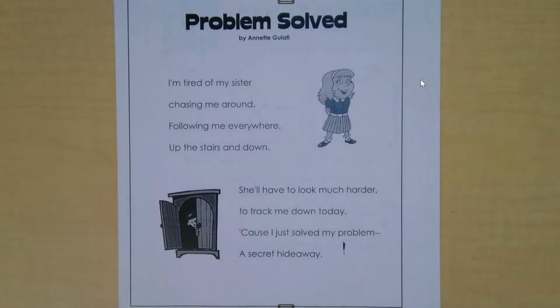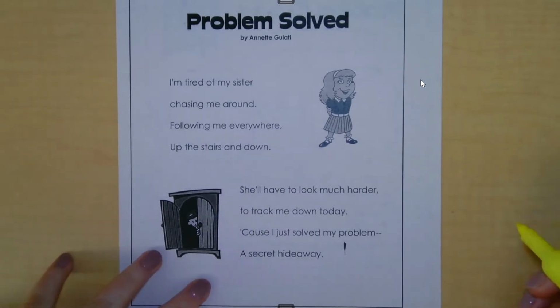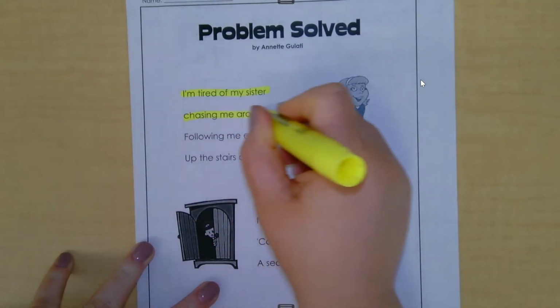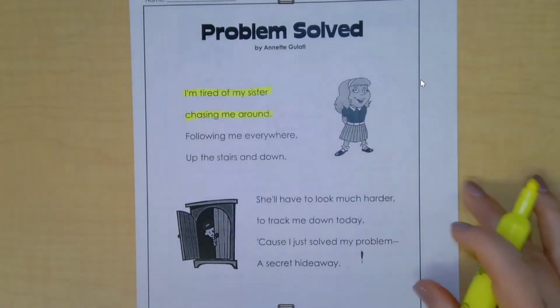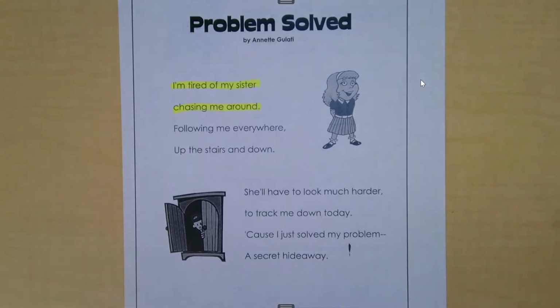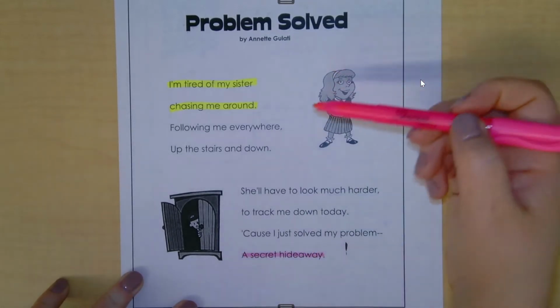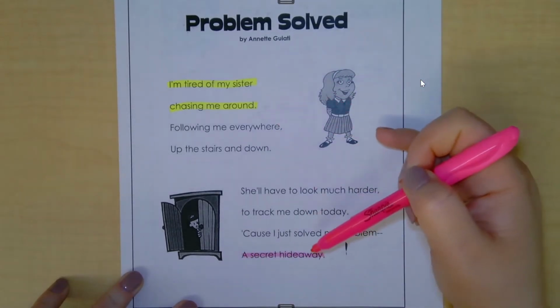Okay, first let's use a highlighter to identify what was the problem. The problem was her sister kept chasing her around. She said, I'm tired of my sister chasing me around. So that is the problem. And what was the solution that she came up with to solve her problem? A secret hideaway. And it even says here, 'cause I just solved my problem, a secret hideaway. Okay, so here we have a problem and a solution.